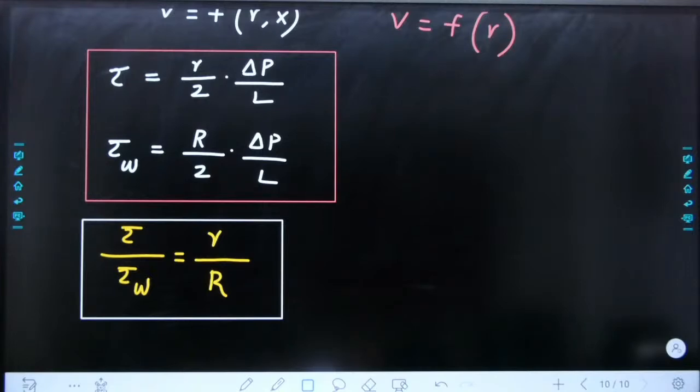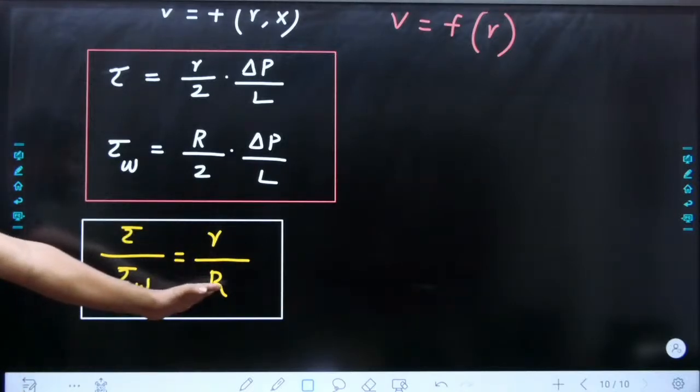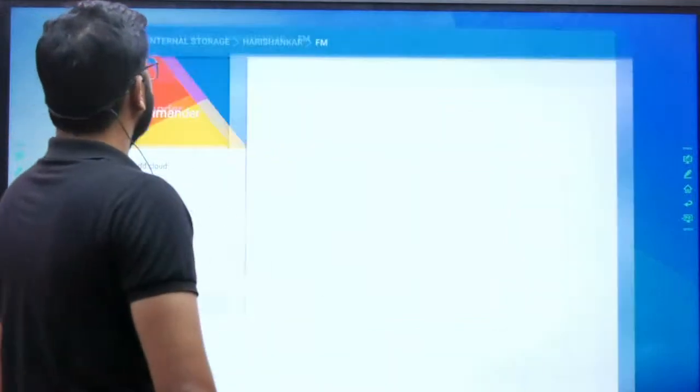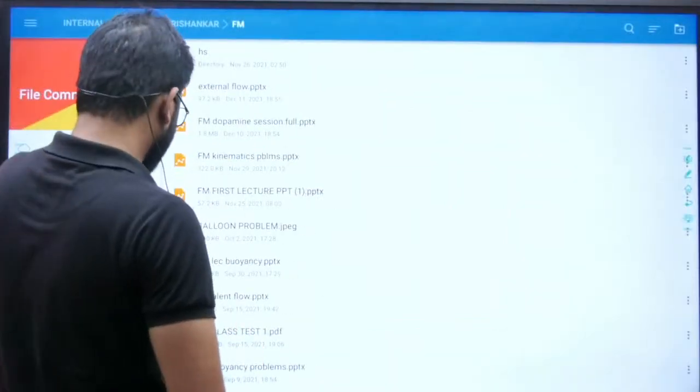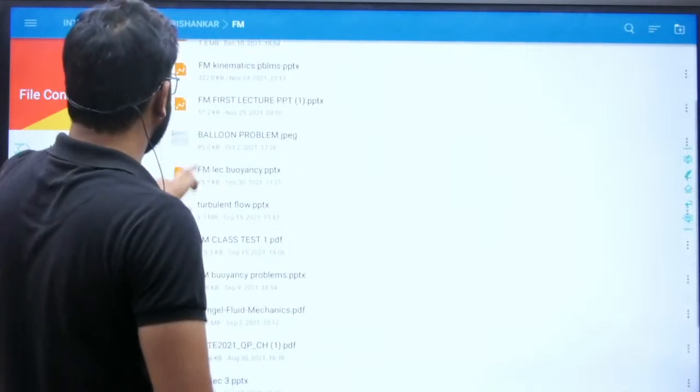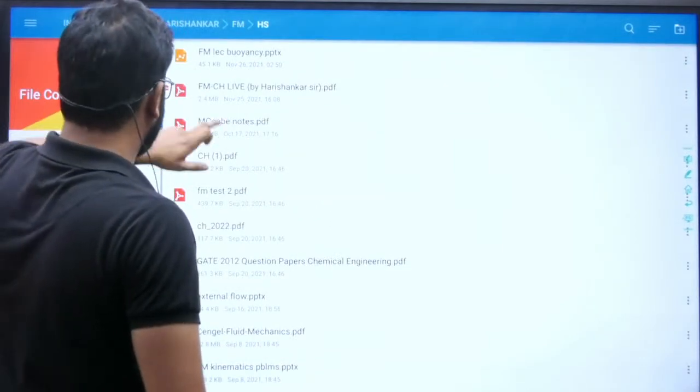Okay, f is divided by capital R. Easy. Where will this be used? Right, where you can use this equation, let me tell you, like where we are using this equation, because in your GATE there is one question, so let me just check. Let me show you just one question, then we will go.